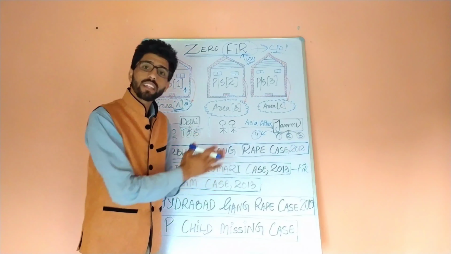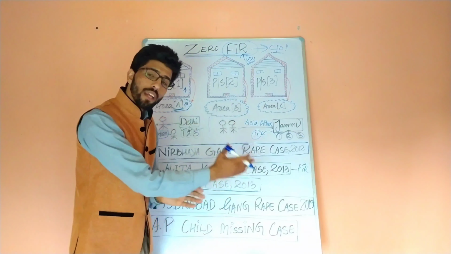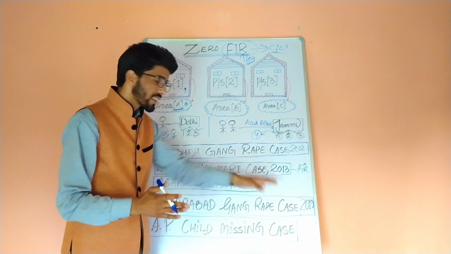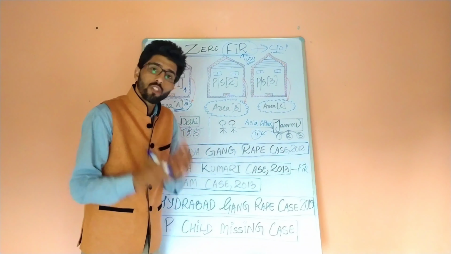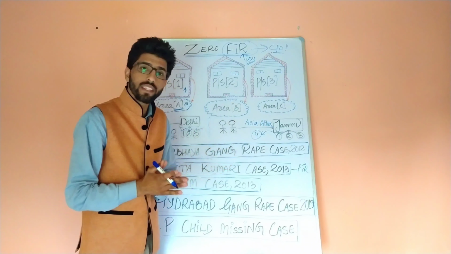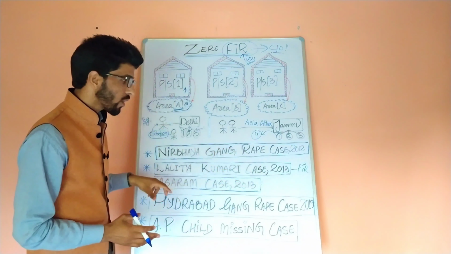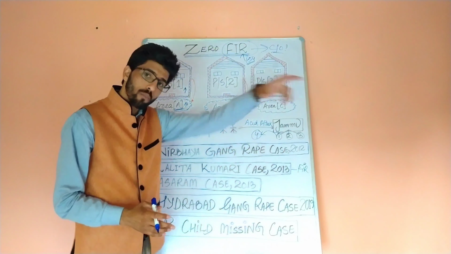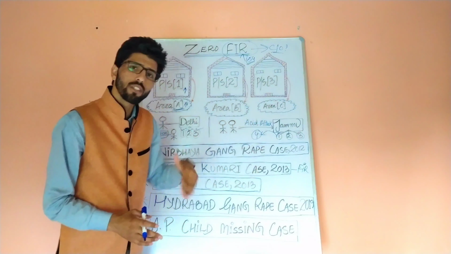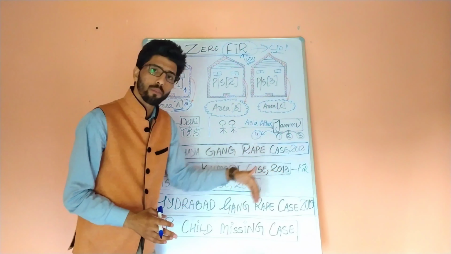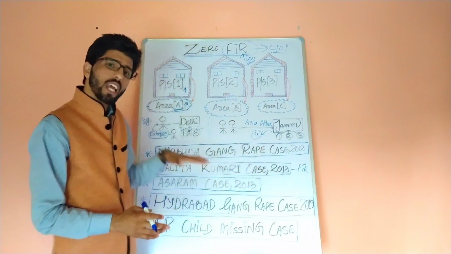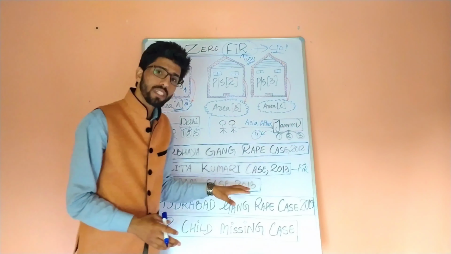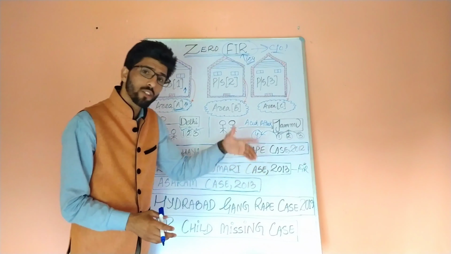Because they were saying that this area where the offense has been committed does not fall within our jurisdiction, so we cannot do anything. और वहां पे भी बहुत सारा टाइम जाया हो गया। And they were being told by the police officials to approach some other police station which has jurisdiction, and which was a far area. And afterwards FIR was lodged, but यहाँ पे भी टाइम जाया हो गया। They were in fact tossed from pillar to post.